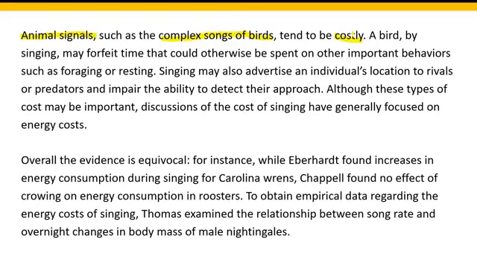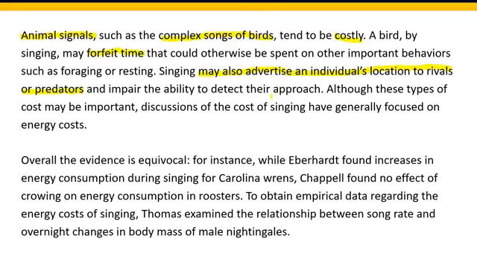Let's look at the second sentence. A bird, by singing, may forfeit time that could otherwise be spent on other important behaviors such as foraging or resting. Singing may also advertise an individual's location to rivals or predators and impair the ability to detect their approach.